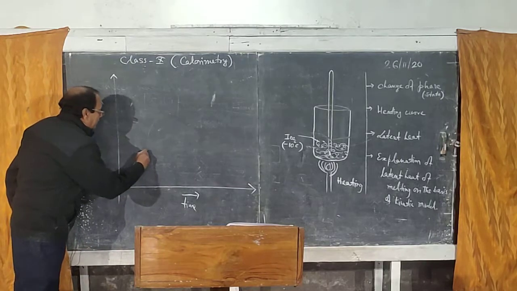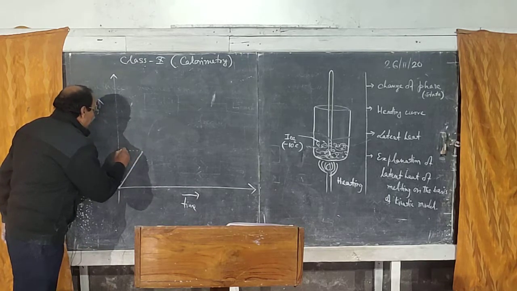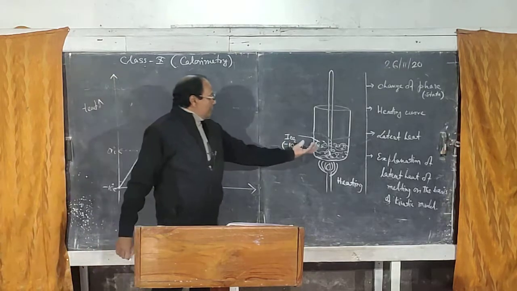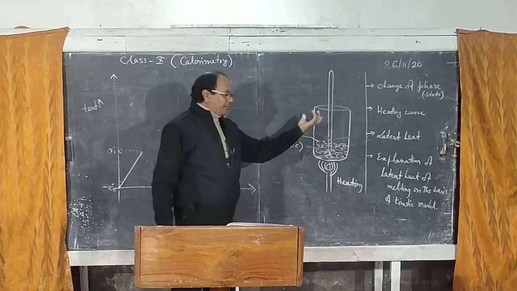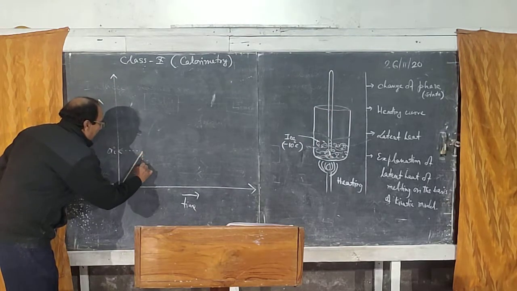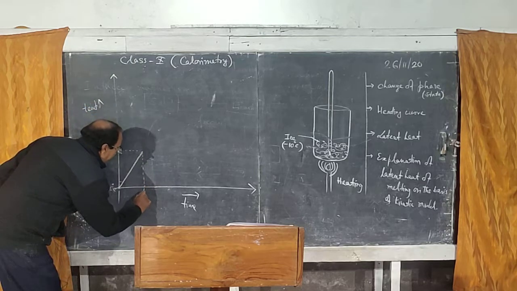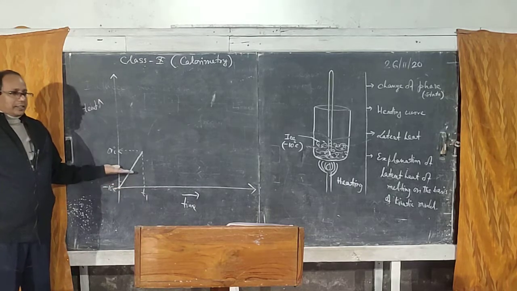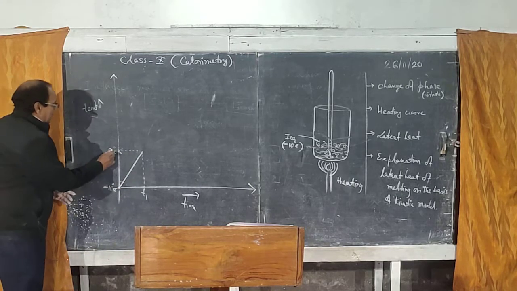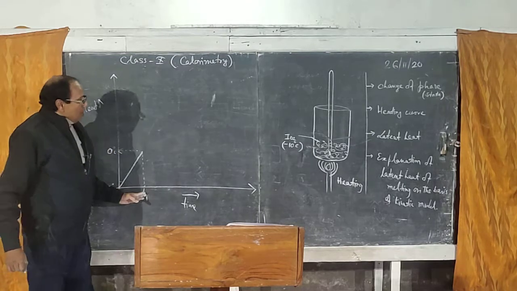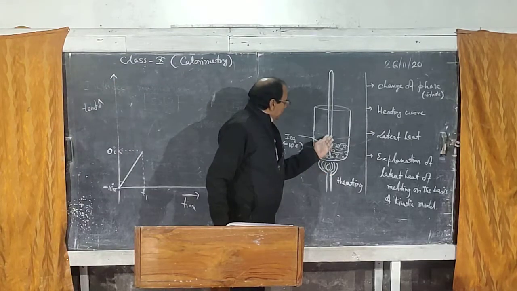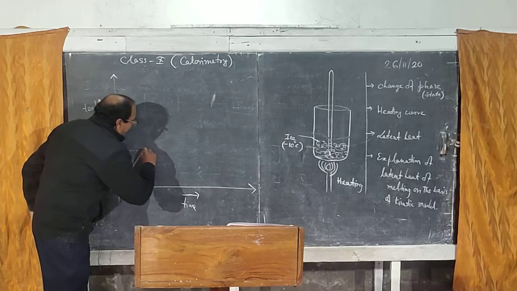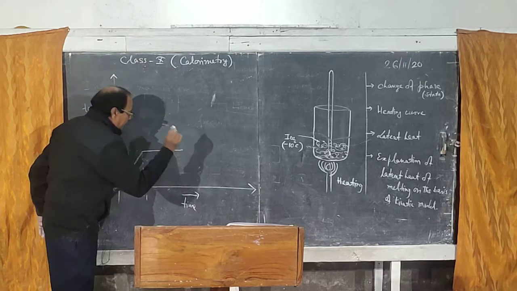Now when it attains 0 degrees Celsius, we will see that for a certain time the temperature is not rising. Suppose this time is T1. So from 0 seconds to T1, the temperature is rising from minus 10 to 0 degrees Celsius. Now if we still keep on heating, the temperature does not rise for a certain time. That one I can plot here, right?